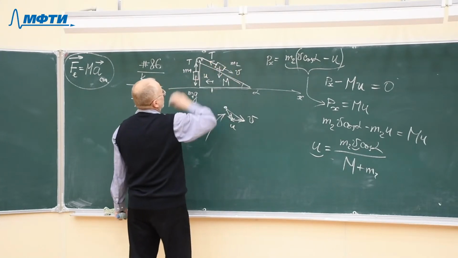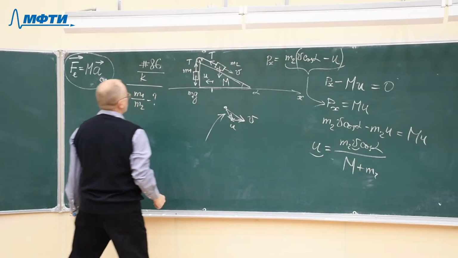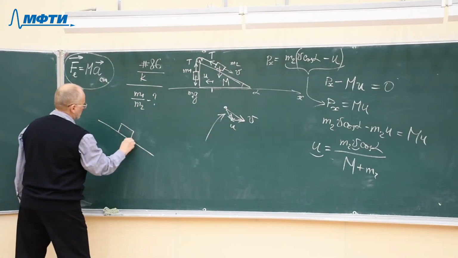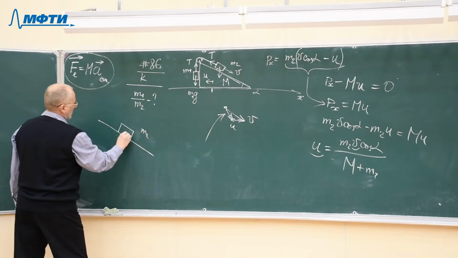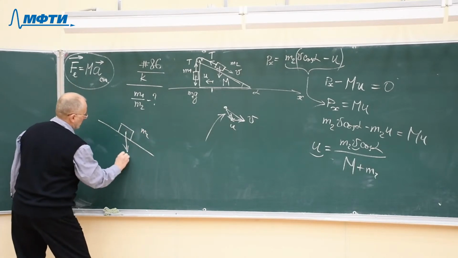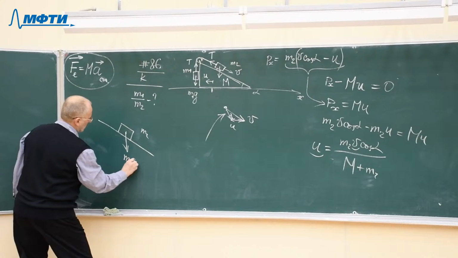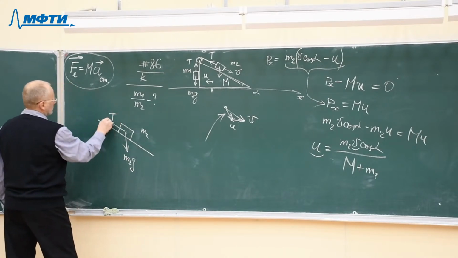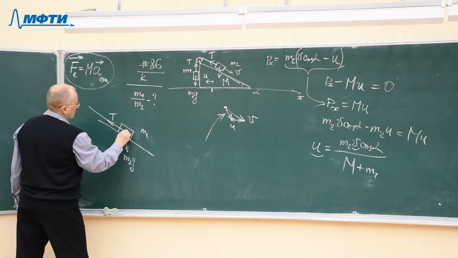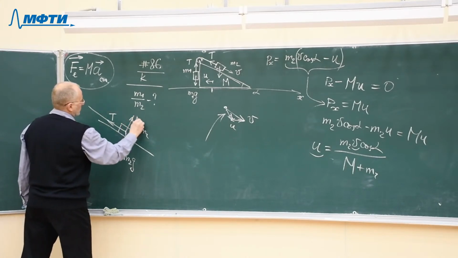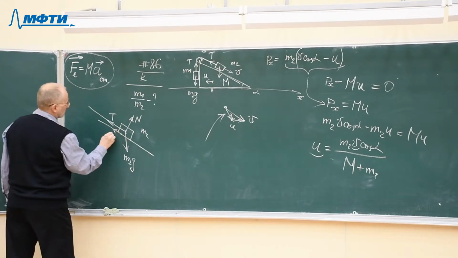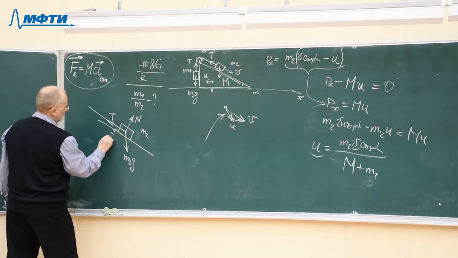Well, too many vectors and too many forces on the same picture, so let me draw it separately. A force of gravity acting on the second body, and the force of tension of the string, and the force of reaction of the surface, and the force of friction, which is F.